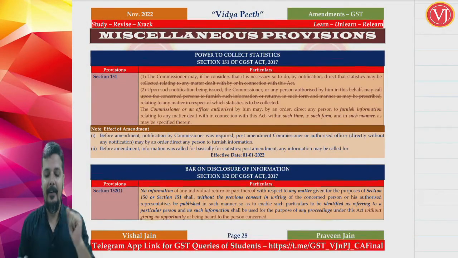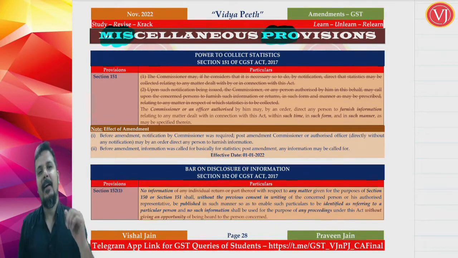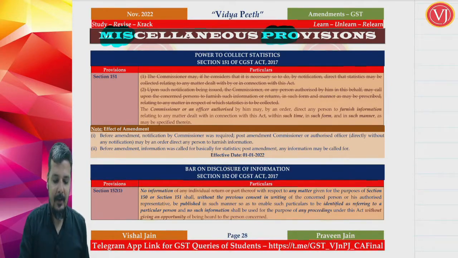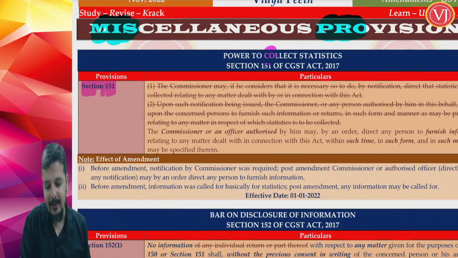Now friends, let us discuss the miscellaneous provisions where there is amendment for your November 2022 exams. Small amendments are there in your miscellaneous provisions chapter. The first amendment has come in your section 151, which basically talks about power to collect statistics.